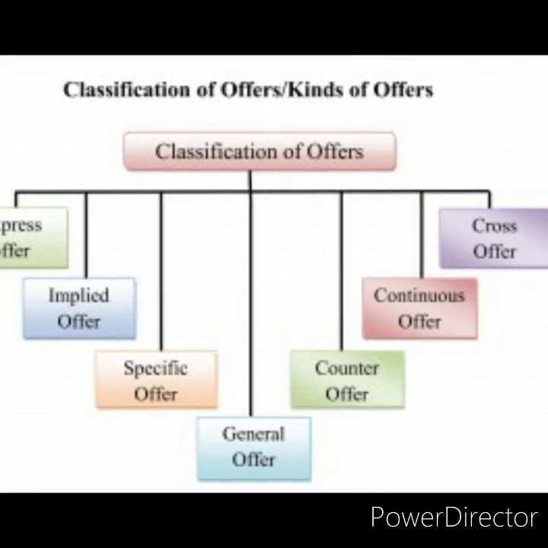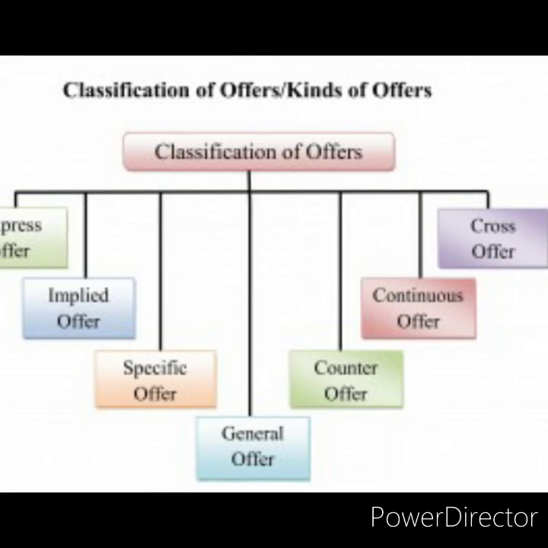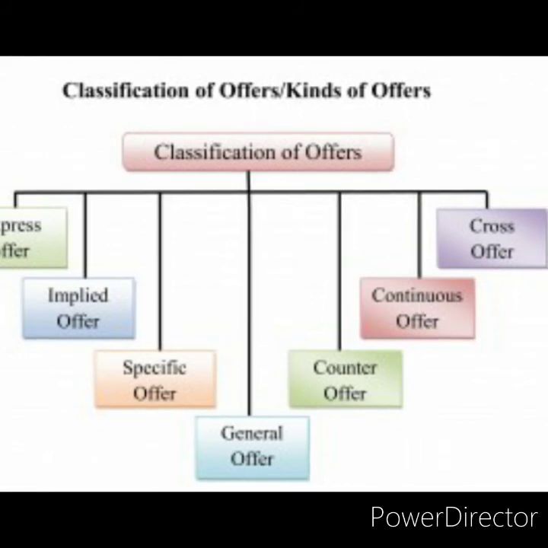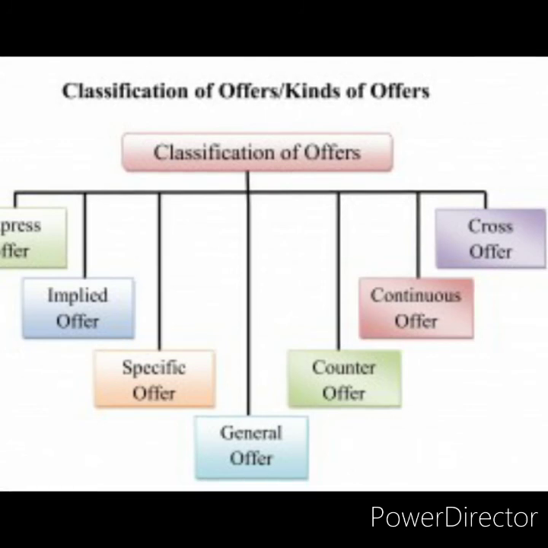Then it comes to the proposal form of an insurance company. The insurance company issuing the proposal form of insurance makes an invitation to offer. When the person who intends to insure his life fills in that form and submits it to the insurance company, he makes an offer to that company. It is for the company to accept it or to reject it. The reference for this proposal form of insurance company is Canning versus Farquhar, a case of 1886.